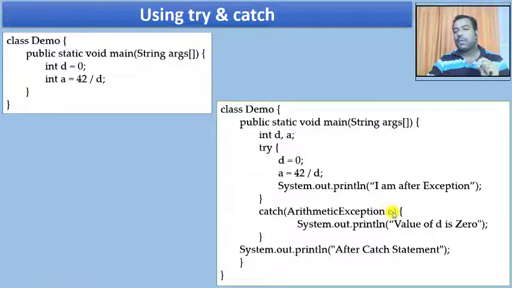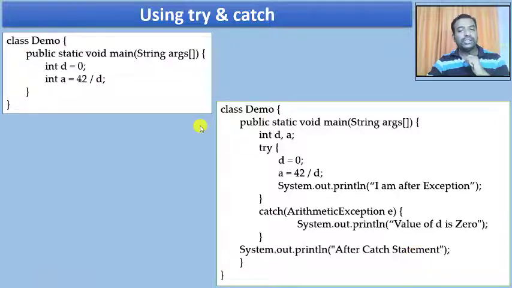This can be any object name, whatever name you want, but the type of exception should be the class which I've just shown you, which is a subclass of Exception. In this catch clause, I'm going to print the message as value of d is 0, and after this catch clause, I'm going to print the statement as after catch statement.